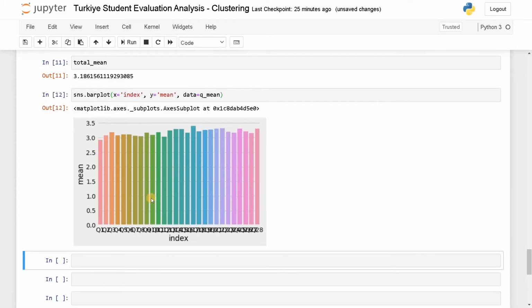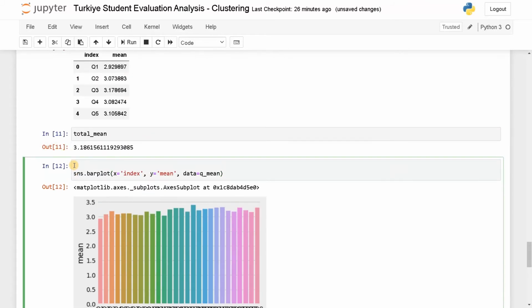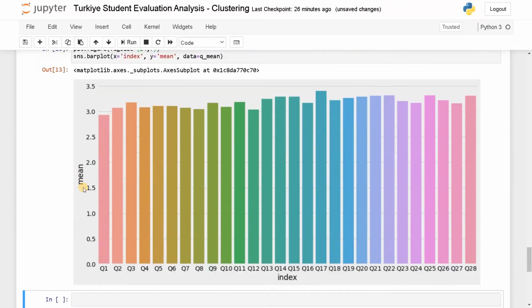It's displaying, but the x-axis is very constrained. So let's make the graph larger. For that, plt.figure, figsize equals, let's say, 14,7. Run this. Okay, now we have a clear view.